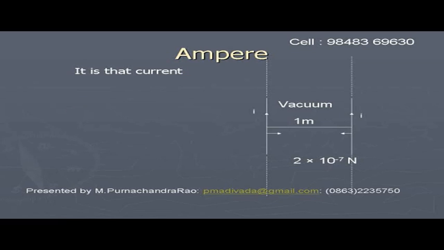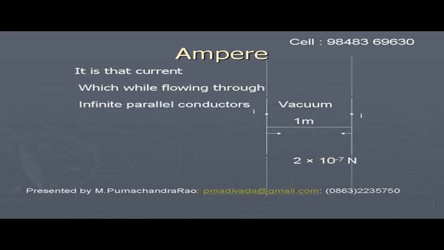If this force of attraction is 2 into 10 to the power of minus 7 newtons over 1 meter length of each wire, when the same current is passing through the wires, then the current in each wire is taken as 1 ampere.